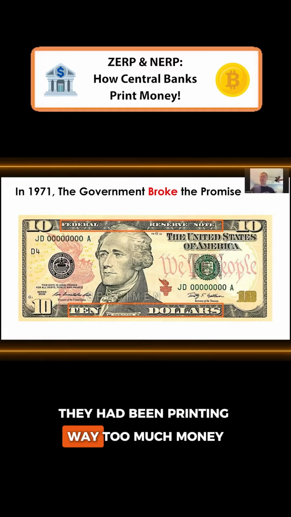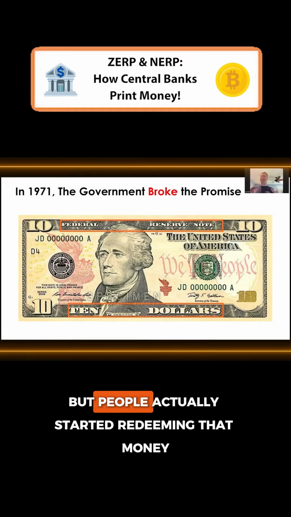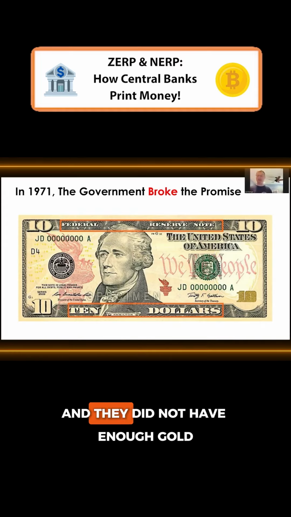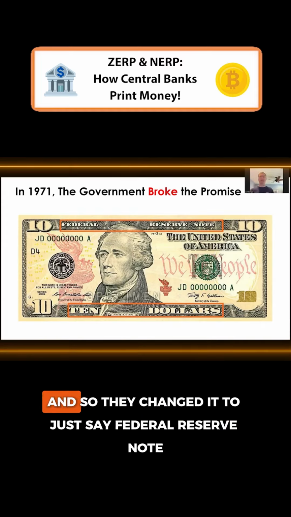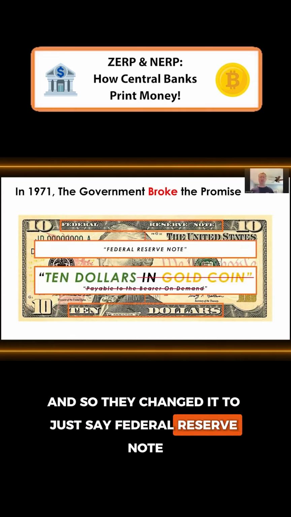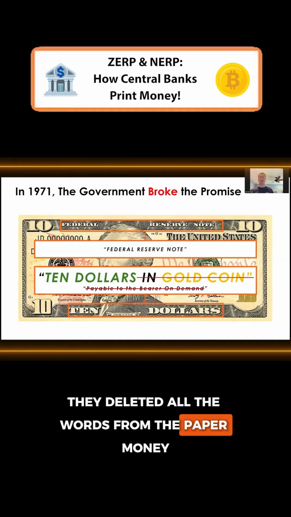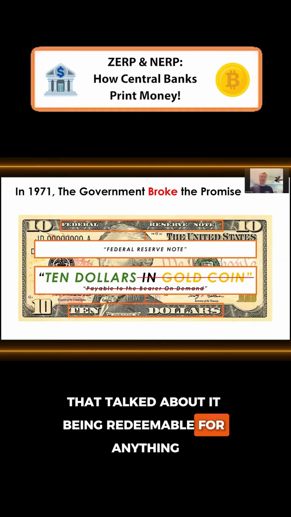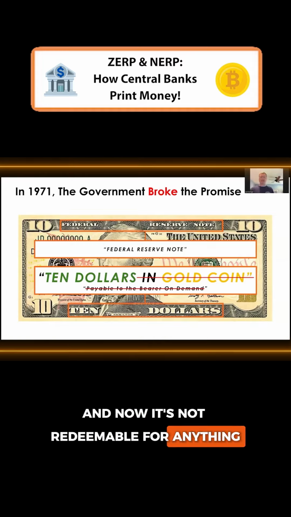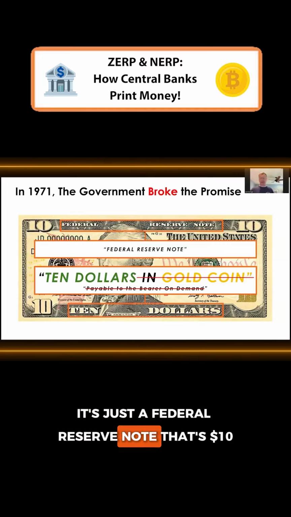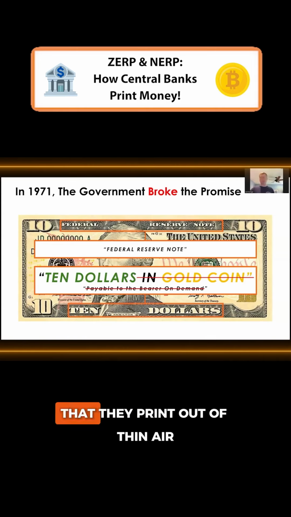They had been printing way too much money for a very long time, but people actually started redeeming that money, and they did not have enough gold to cover the redemptions. And so they changed it to just say Federal Reserve note. They deleted all the words from the paper money that talked about it being redeemable for anything, and now it's not redeemable for anything. It's just a Federal Reserve note. That's $10. That's backed by nothing that they print out of thin air.